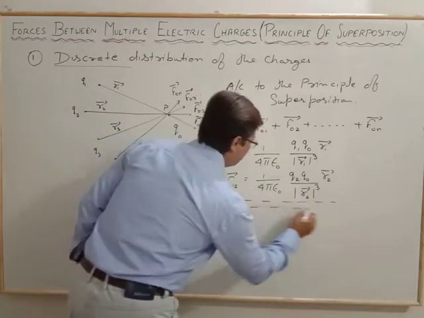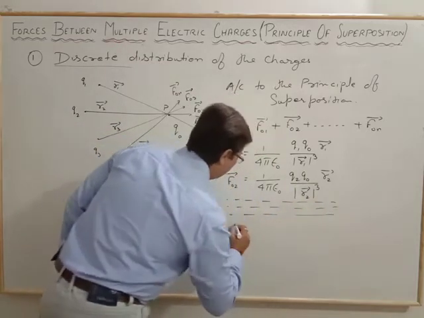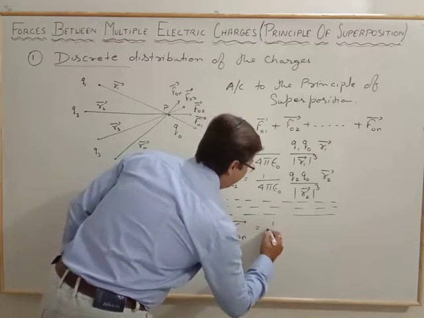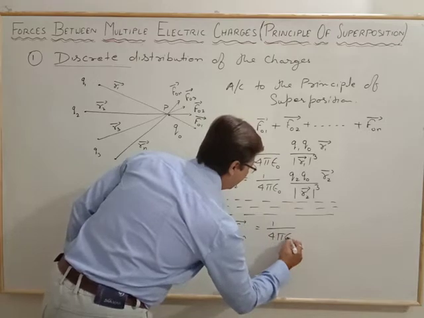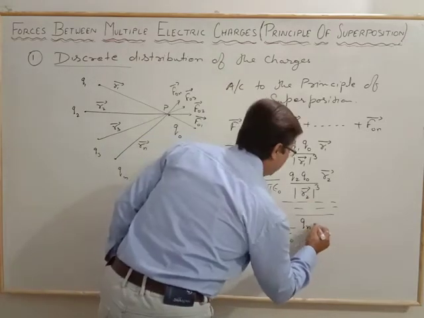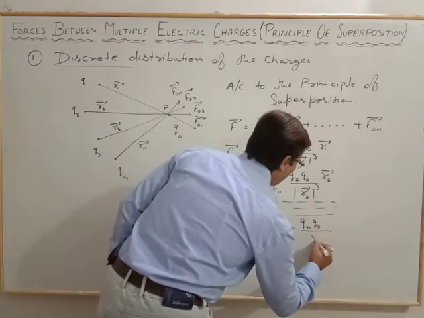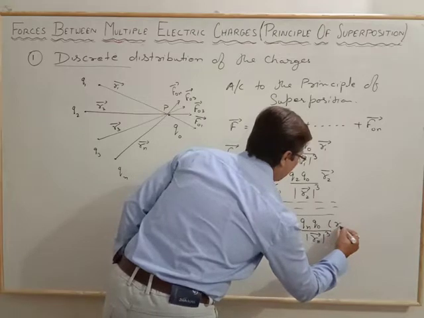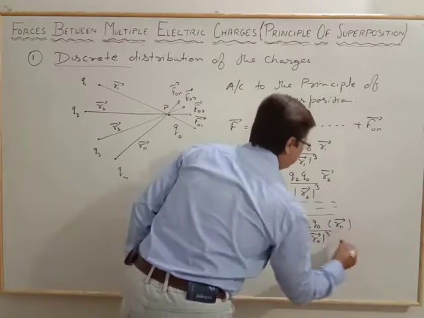The force for the n terms is equal to 1 by 4 pi epsilon naught Qn Q naught by Rn vector magnitude cubed times Rn vector.